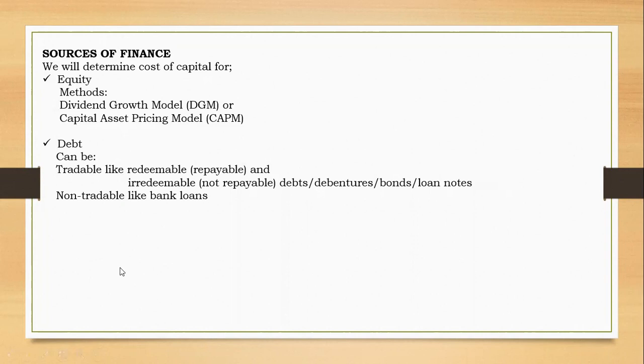All right. And then you can have preference shares. Preference shares can be redeemable or irredeemable. By being redeemable, that means you have to pay them back just like debt. And by being irredeemable, that means you do not need to pay them back, just like ordinary shares. So this was all about this section. And now what follows next is the cost of equity using the dividend growth model, and then we'll come to the cost of equity using the capital asset pricing model, and then we will compare the dividend growth model and the capital asset pricing model.